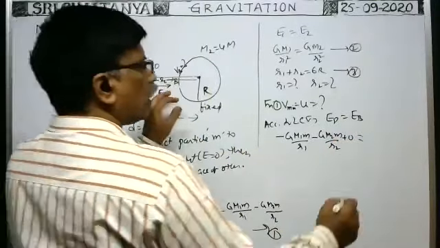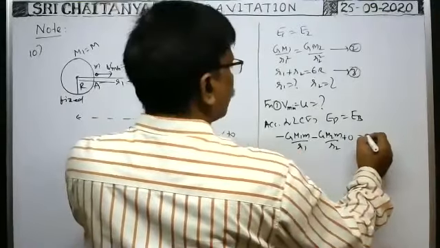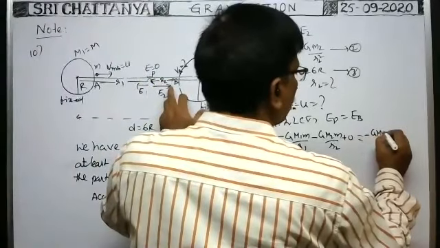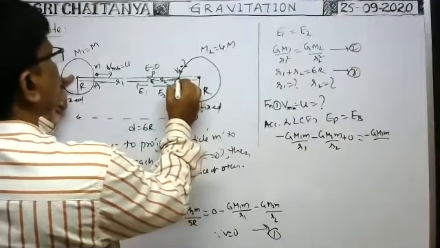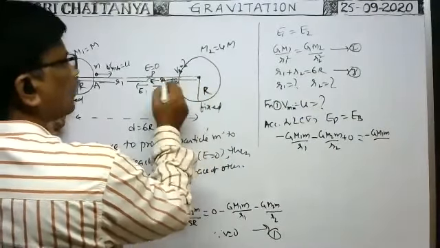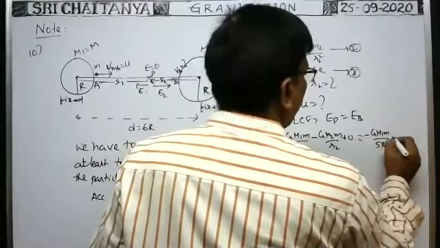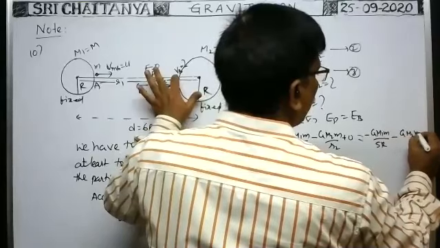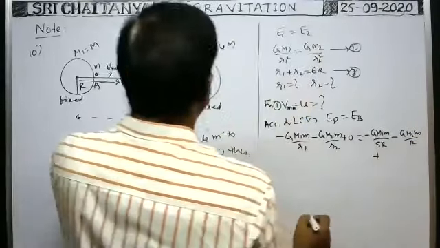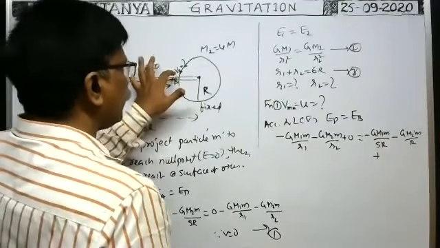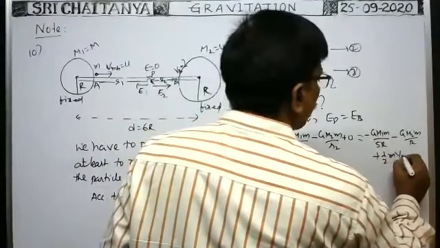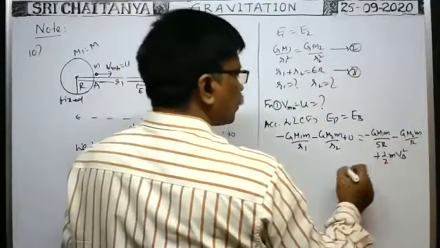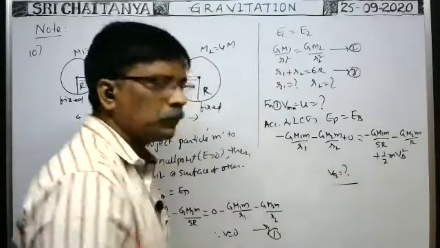When it reaches the surface, what is the velocity? At this point, the potential energy due to the first sphere is minus G capital M1 small m by the distance of this point, from this 6r you subtract this r, that's of course 5r. Minus the potential energy of the particle due to the other sphere, minus G capital M2 small m by r. Plus, before it reaches the surface of the sphere, if the velocity is Vb, then kinetic energy is half m Vb square. But while writing small m and capital M, don't confuse. Small m is the mass of the particle. So from this, Vb is equal to question mark. In this way you have to do.